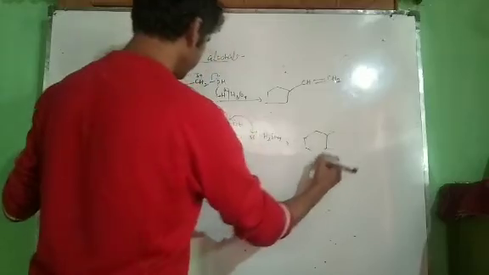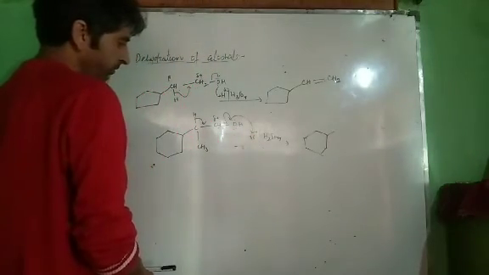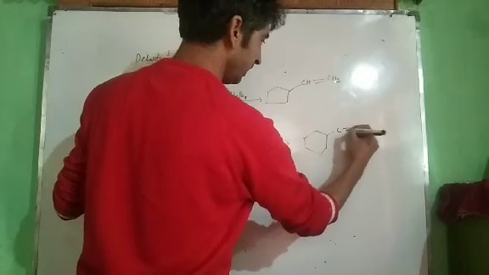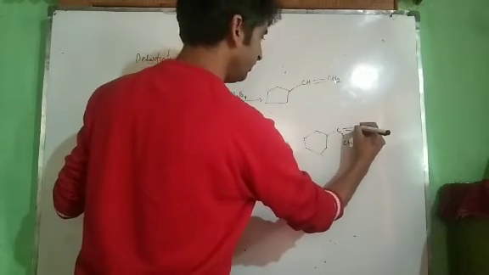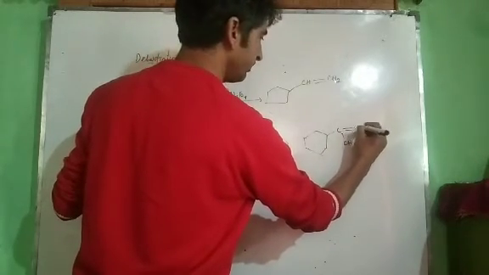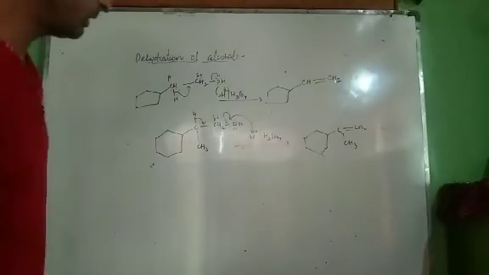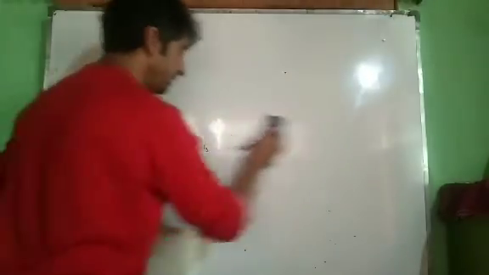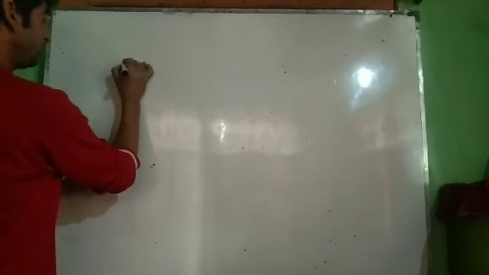Now what happens if we have more than one beta hydrogen available? That is the question. If we have more than one beta hydrogen available, what happens then? Now let us check what happens if we have more than one beta hydrogen available. Which one will be removed? Now see, let us take the case.